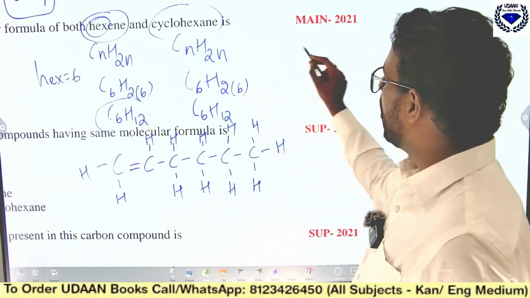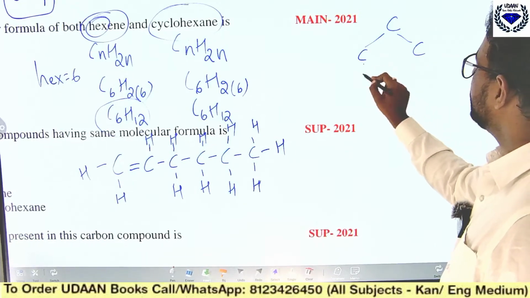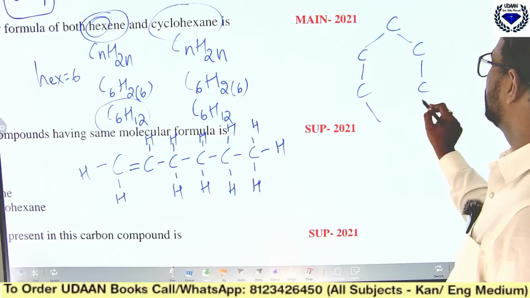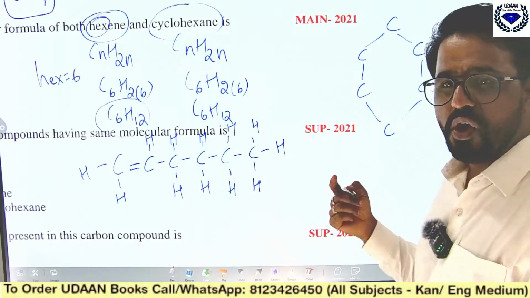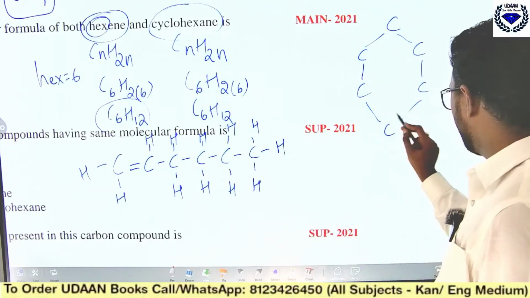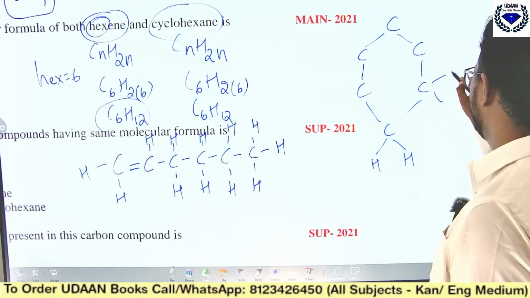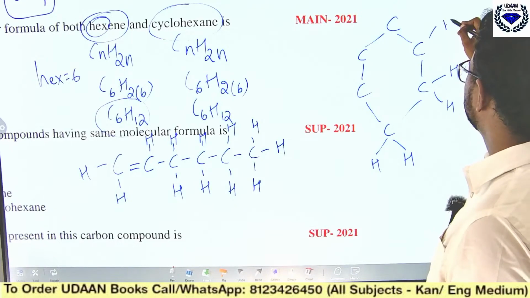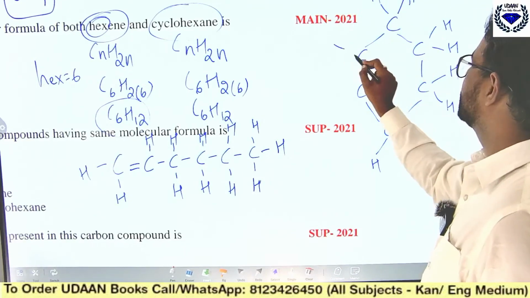Similarly for cyclo, how will you draw? See here, 1, 2, 3, so you will get 1, 2, 3, 4, 5, 6. For all, you should draw 4 bonds, 1, 2, 3, 4, because carbon is tetravalent. So you should draw 4 bonds. So just to see both the cyclohexane and